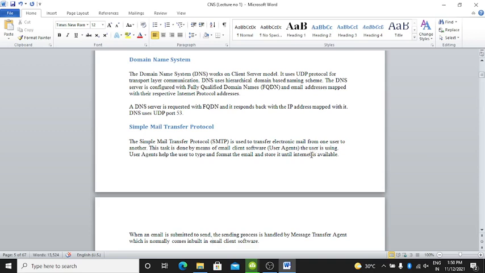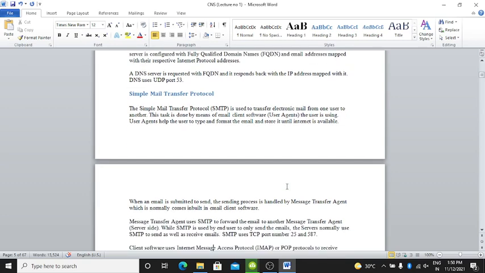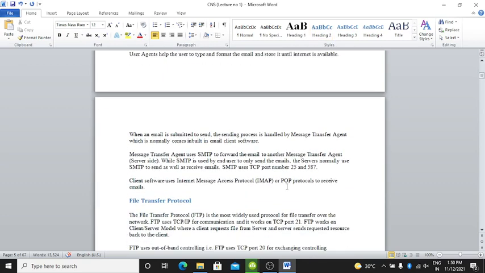The user agent helps the user to type and format the email and store it until the internet is available. When an email is submitted to send, the sending process is handled by the message transfer agent, which normally comes inbuilt in the email client software.